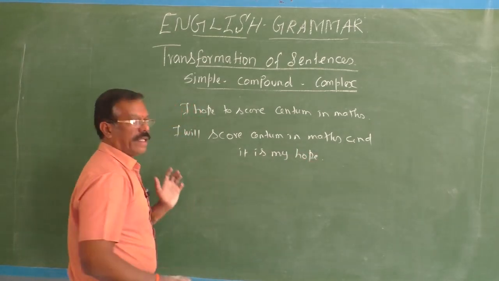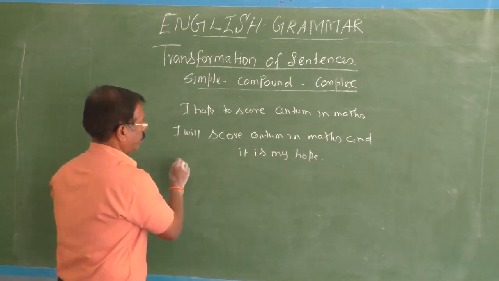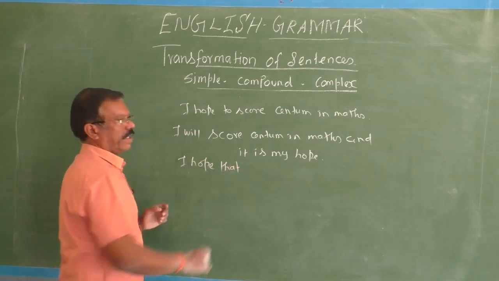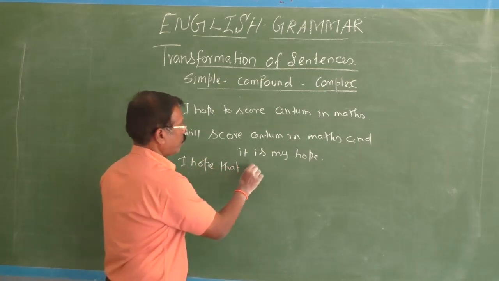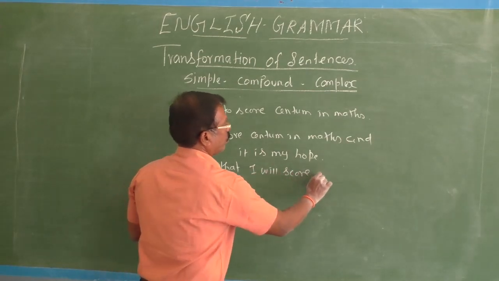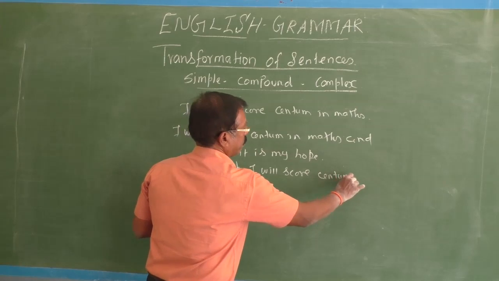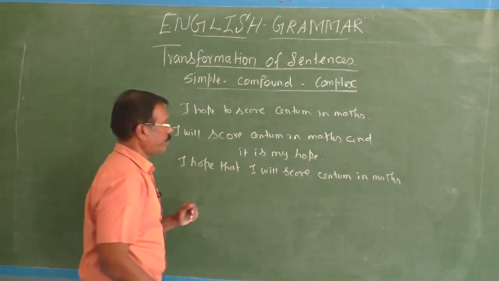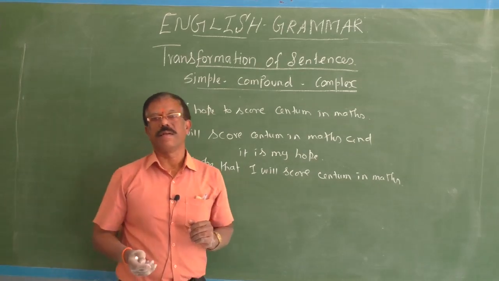Okay. Then what's the complex? I hope. What do you hope? I hope that I will score centum in maths.